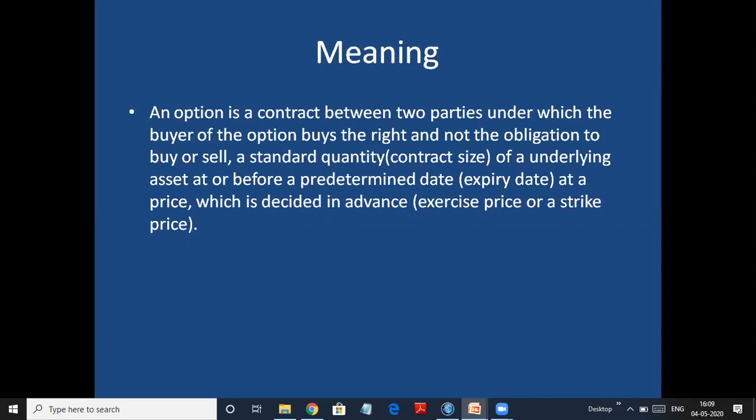So it's a contract between two parties to buy or sell, in which one party takes the option to decide whether he wants to buy or sell a certain quantity of an underlying asset, let's say gold, at a predetermined date, maybe before July 2020, at a price, maybe 4,000 rupees per gram, which is decided in advance. So the price is decided today itself. It is called the exercise price or strike price.